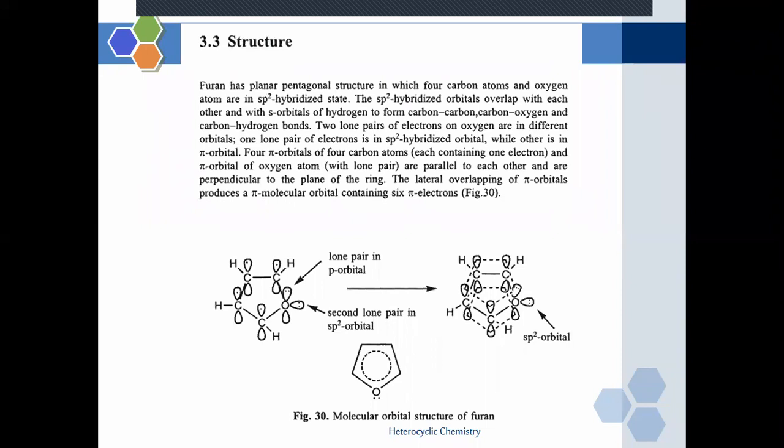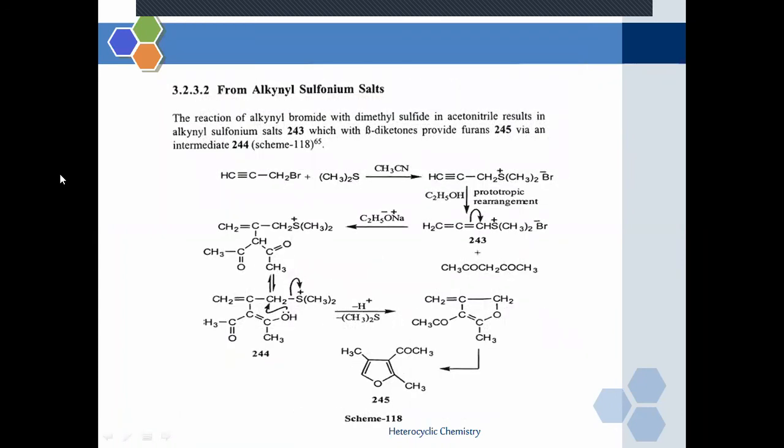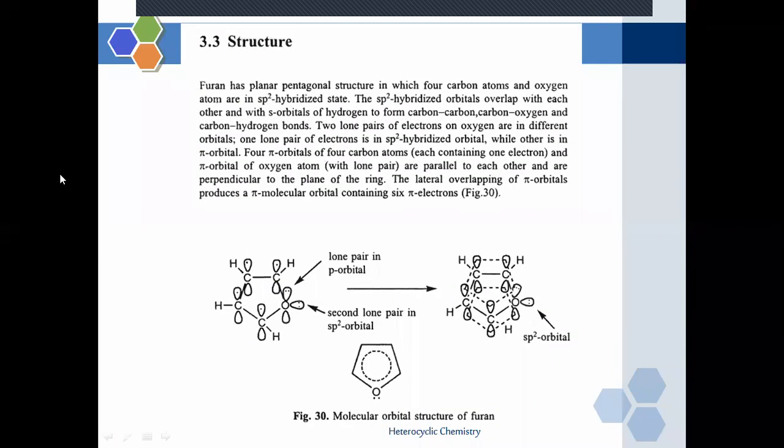So how many synthetic methods have we discussed up till now? Four are there. Number one, from aldopentose, ketopentose, sorry. Then the second method, that is 1,4-diketone cyclization. Third method, cyclization of alkynes in the photochemical way. And fourth method, that is cyclization of alkynes from alkynyl sulfonium salt.